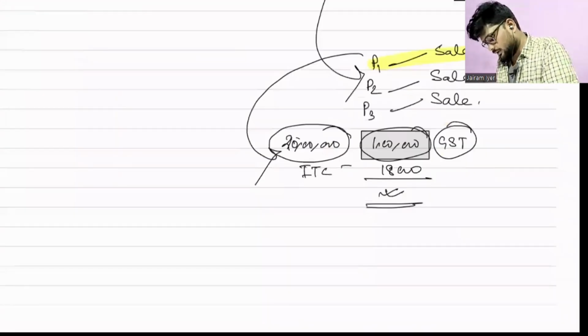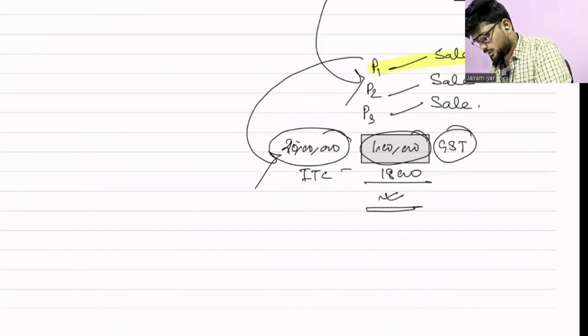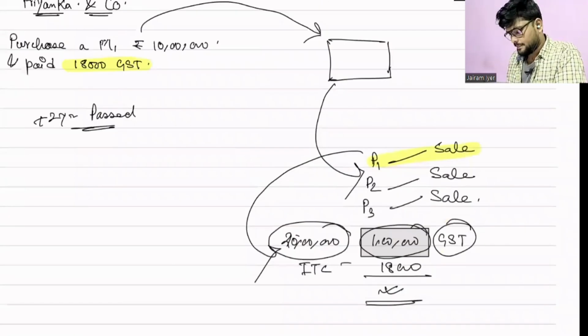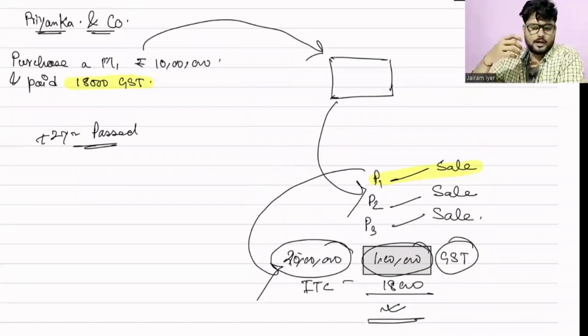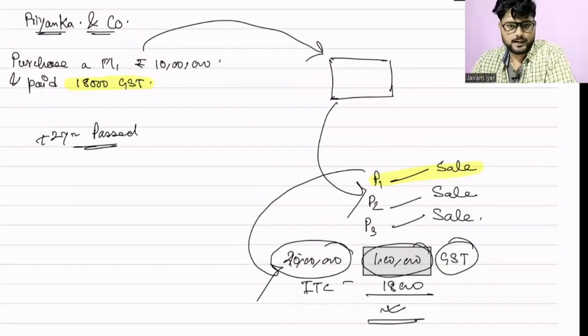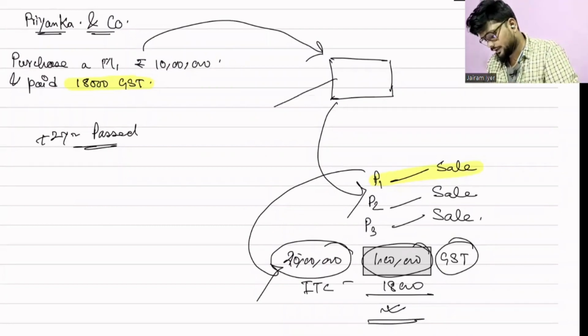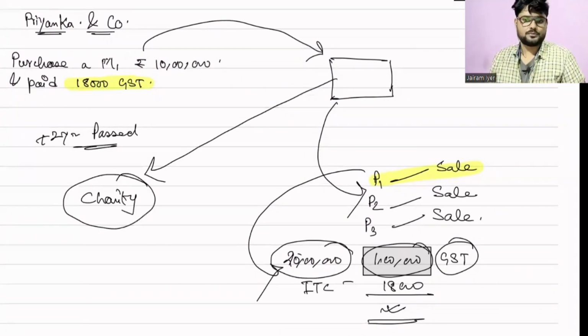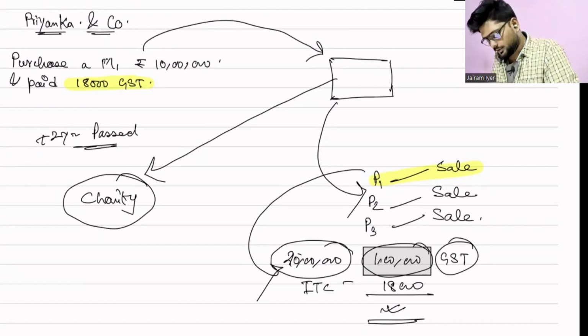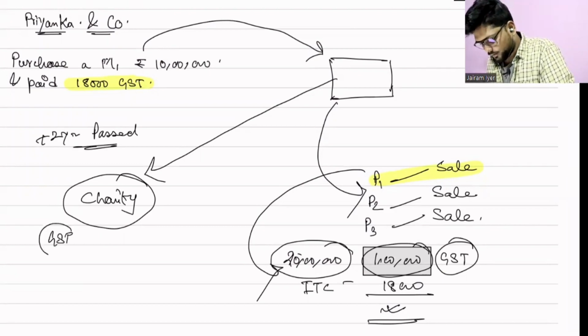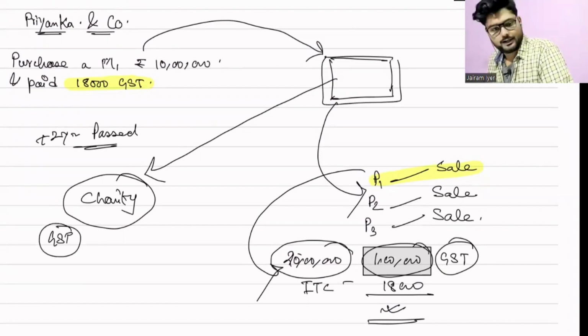Say, for example, 2 years passed. Two-plus years passed. Now after this, what actually happened? Her company is into charity. So what did she do? This machinery, she is giving it for charity. When she is doing it for charity, that means she is definitely not going to charge anything. Now suppose the GST department asks her that you have disposed of this machinery, where is the tax for that? What will be her reply?